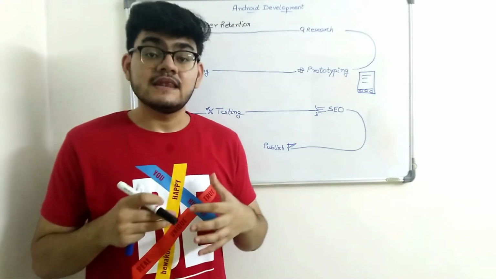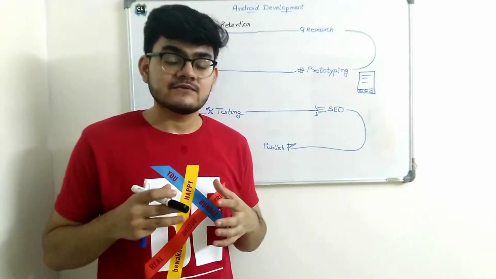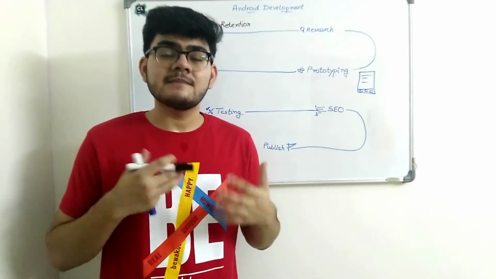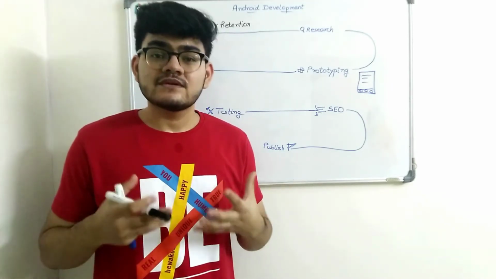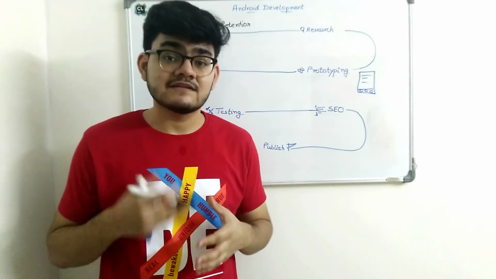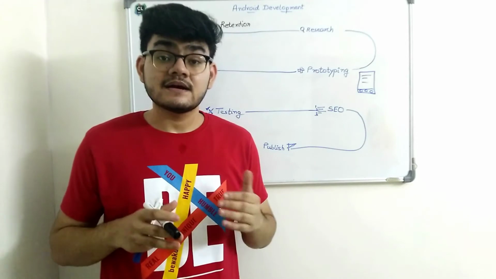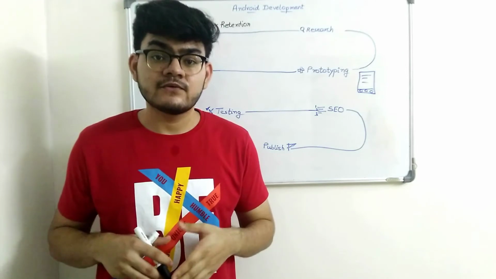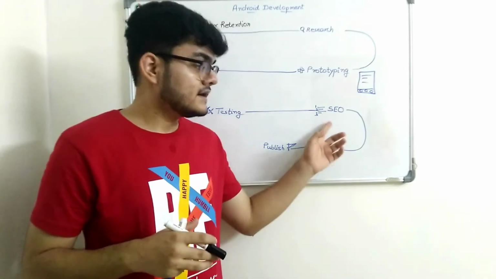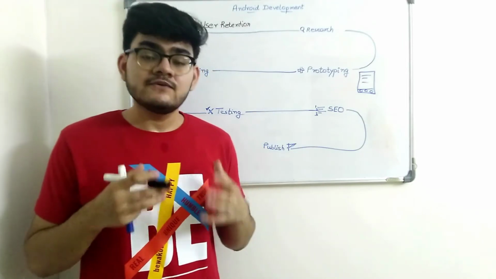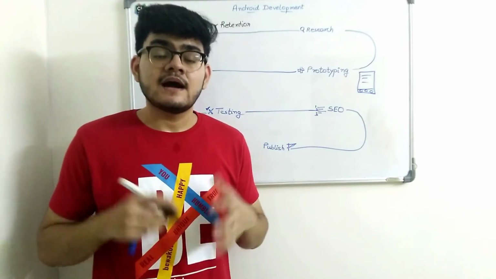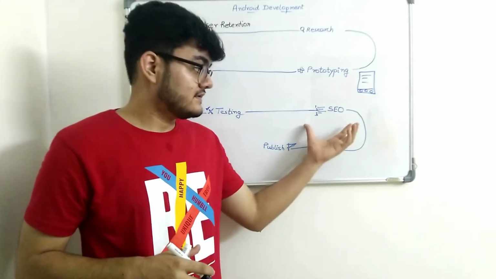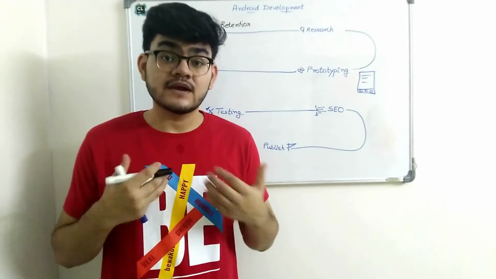When you're writing the name of your application, let's suppose you are making a to-do app. Instead of a very hyped name, or a made up name of your own, it is less likely to get a good position in the search results, because it has never been searched before and users are not going to search it, right? So if you choose such a name, you are not going to get good organic users, until and unless you promote your app using ads, which we are not covering in this video. We're just covering the organic users, how to get them.